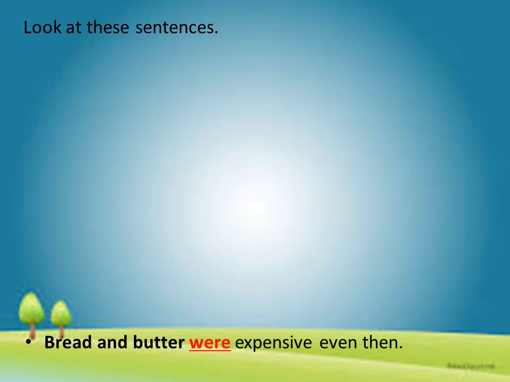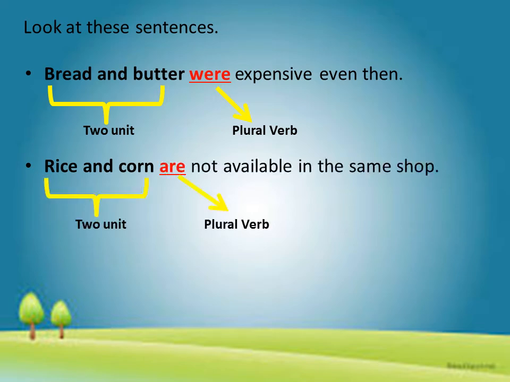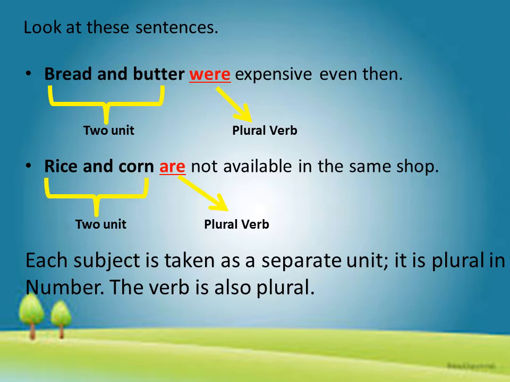The next sentence says bread and butter were expensive even then. Here bread and butter are considered as separate unit. It is plural in number, means more than one butter and one bread. So the verb were is used. Let us take one more example. The example says rice and corn are not available in the same shop anymore. Again, it is considered two separate units here. So we have used the plural form of the verb, that is are.